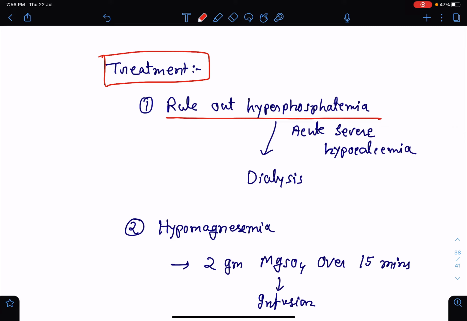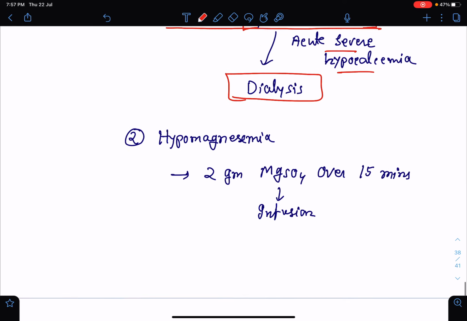So there will be aggravation of hypocalcemia. So before correction of calcium or supplementation of calcium, we need to correct the hyperphosphatemia, and we can do it by doing dialysis. So in case of hyperphosphatemia associated with severe hypocalcemia, we need to go ahead with the dialysis.